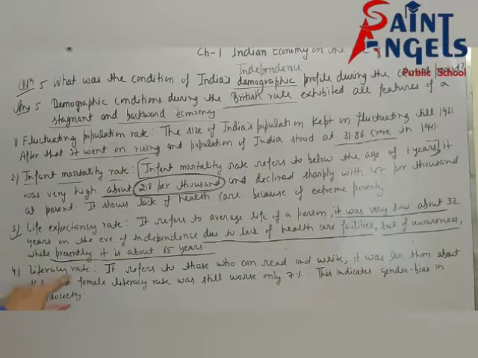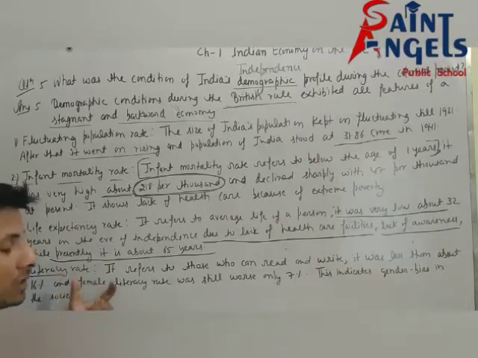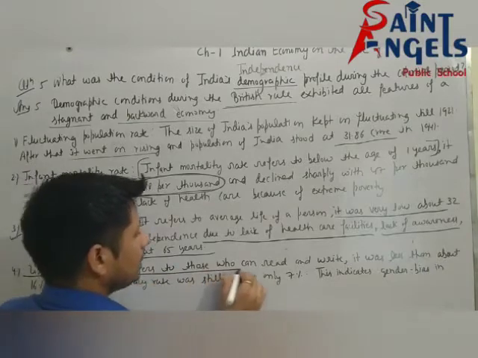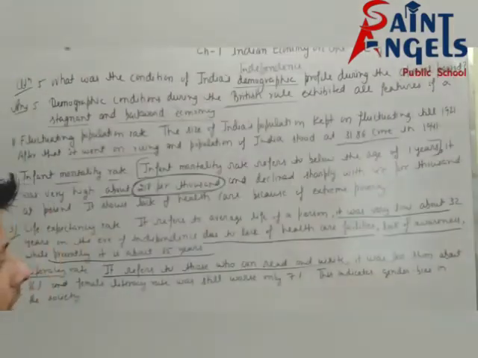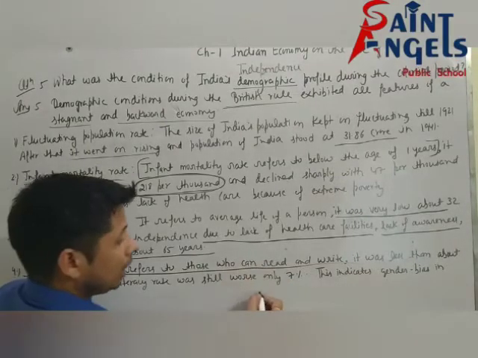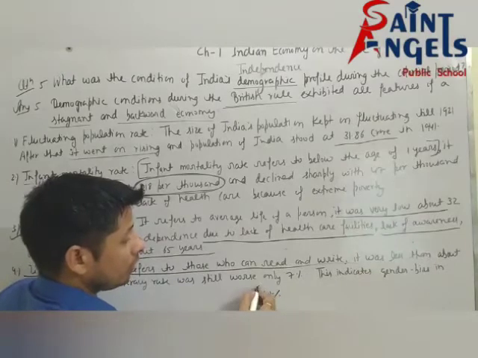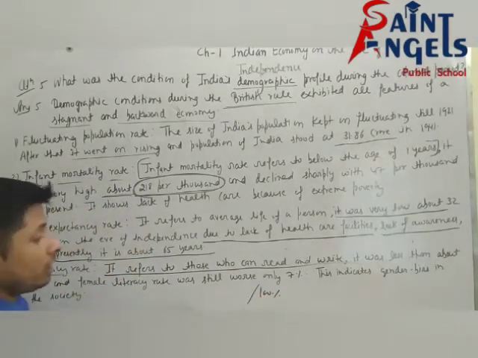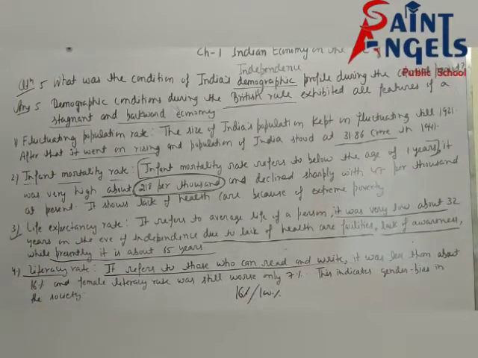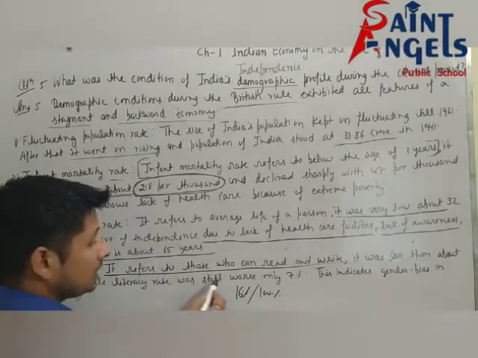See, next point, literacy rate. First of all, try to understand what you mean by literacy. Literacy rate refers to those persons who can read and write. It was less than about 16%. It means out of 100%, the literacy rate was 16%, and the female literacy rate was still worse.